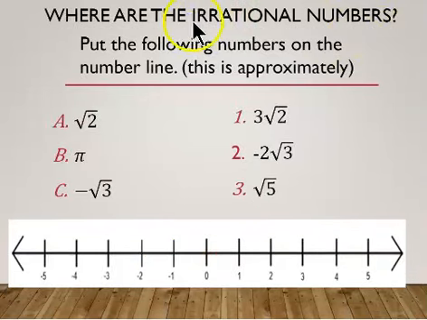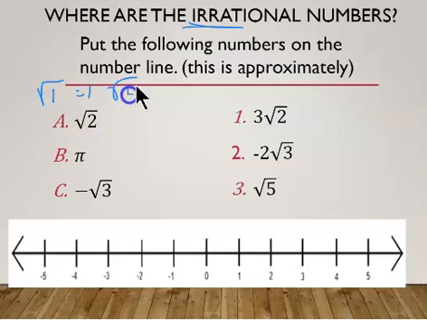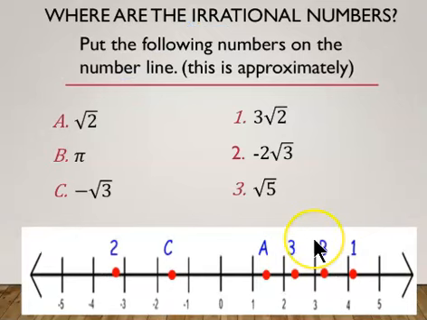What about this one? These are irrational numbers. They're harder to do. I just remember the square root of 1 is 1. The square root of 4 is 2. And that may help you figure out where these are going to sit. Pause the video, see if you can answer it. All right, there are my answers. Hopefully you got them all right. You'll notice none of them are on any of the whole numbers, but they're somewhere between.